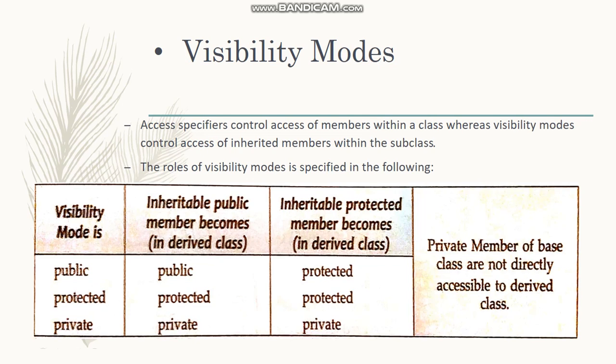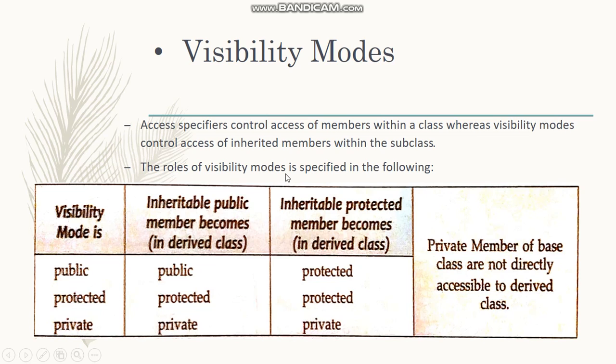The next one is visibility mode. So with the help of this visibility mode, the program will identify what member of the base class is to be derived in the derived class or the subclass. So the point given over here: access specifier controls access of members within a class, whereas visibility mode controls access of inherited members within a subclass. So with the help of visibility mode in the inheritance, the derived class will come to know what member of the base class is being used.